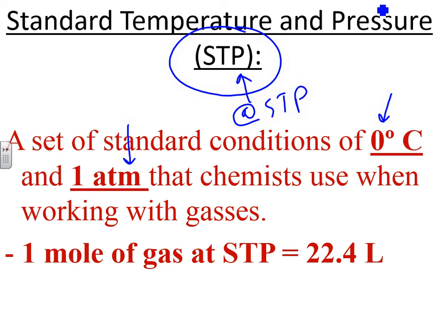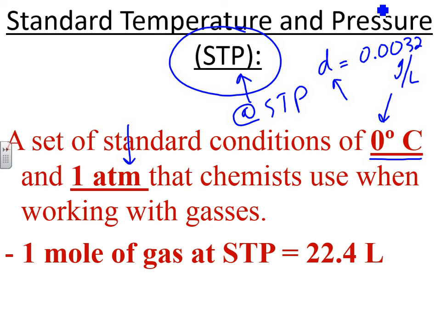So an example of an application of this: anytime gases are reported, their densities, for example, are reported. If you think about the density of a gas as 0.0032 grams per liter or something, they'll do it at STP, because as you'll see, the density of a gas changes as conditions change. So we have to specify the conditions, and those conditions are agreed upon to be 0 Celsius and 1 atmosphere.